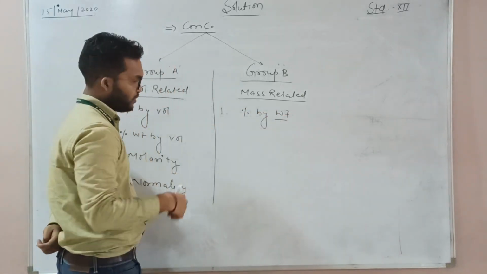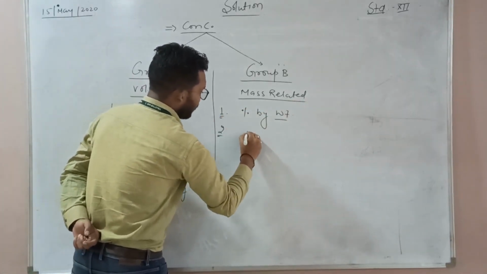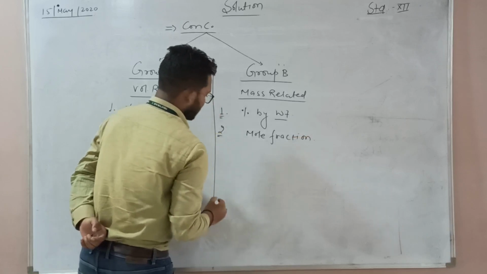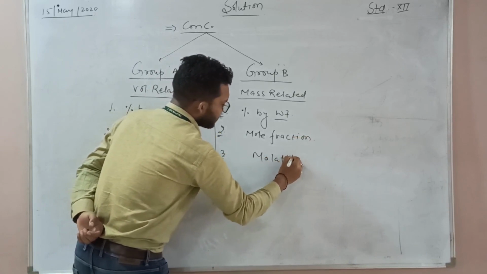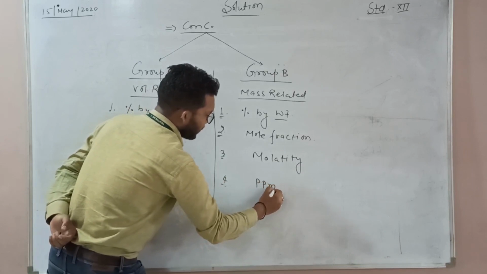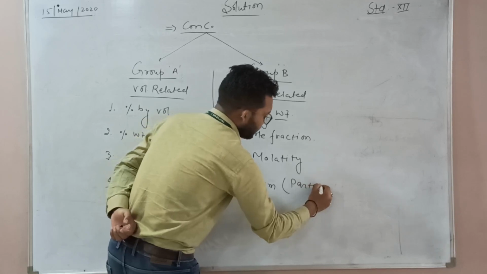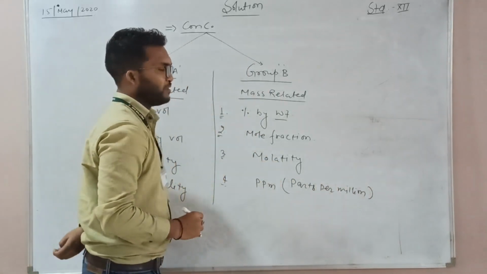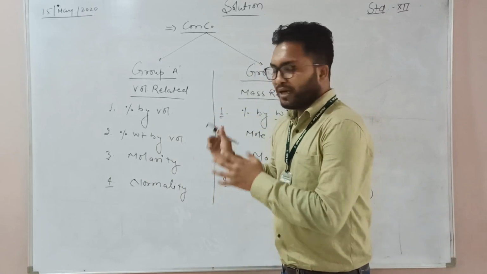It's a short form of weight; you can write the proper word. Second one is mole fraction. Third one is molality. And fourth one is ppm. What is the meaning of ppm? That one is parts per million. Is it clear?